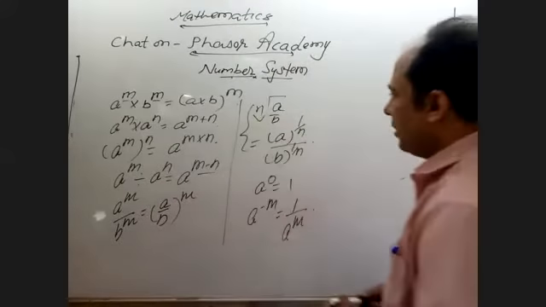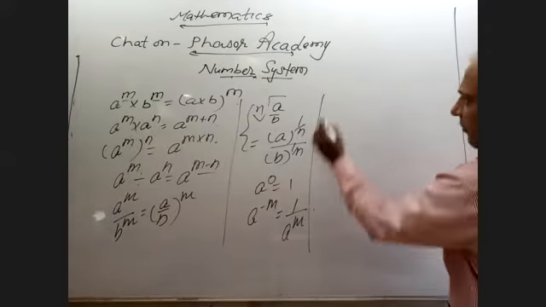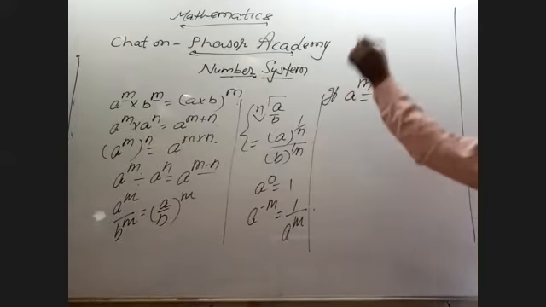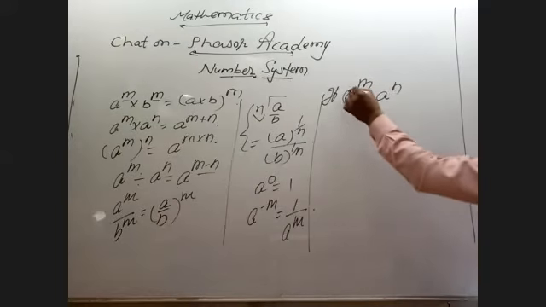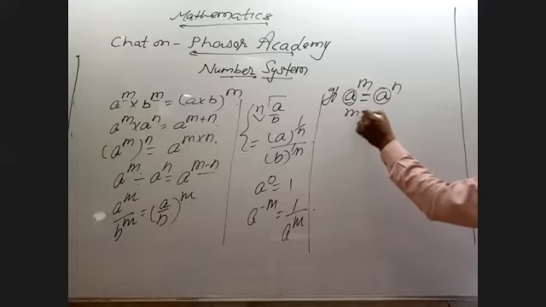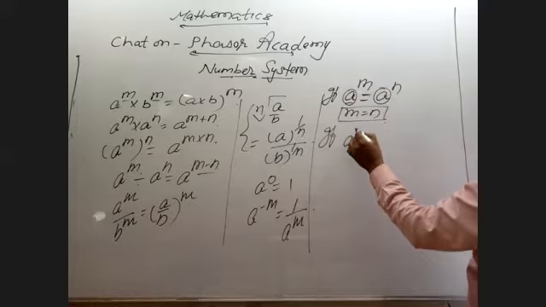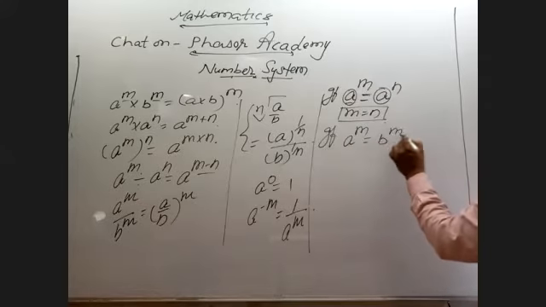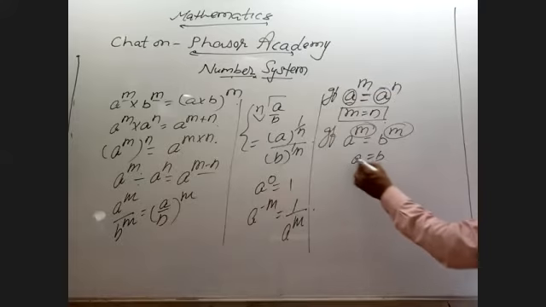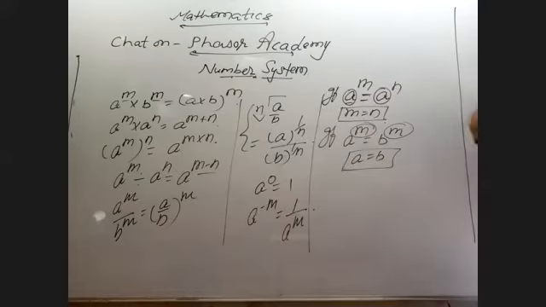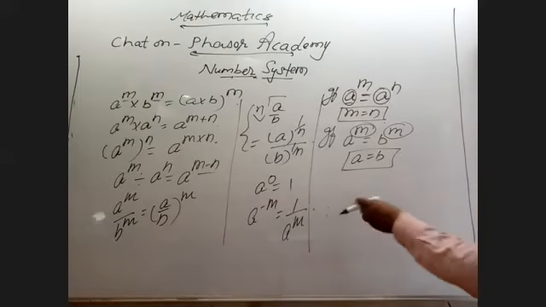Okay, come. Then again, one more thing. If A raised to power m equals A raised to power n, with equal sign, the bases are equal, then m equals n. And again, if A raised to power m equals B raised to power m, here you can see our powers are same, then the bases will also be equal. These are the common general forms which you are using.